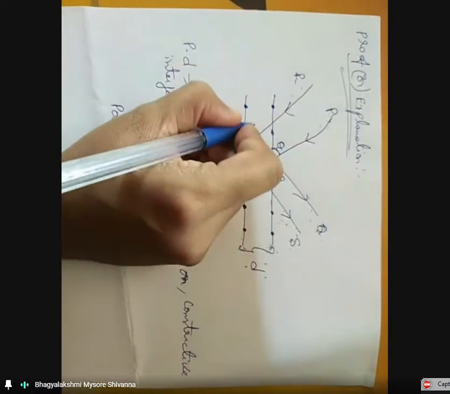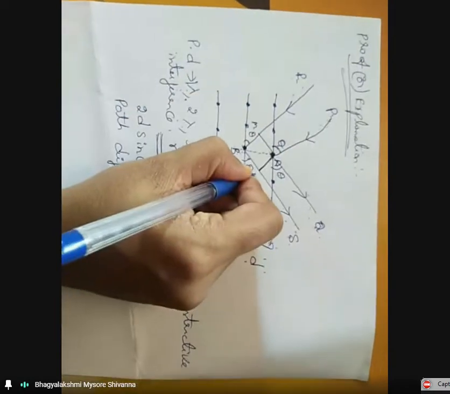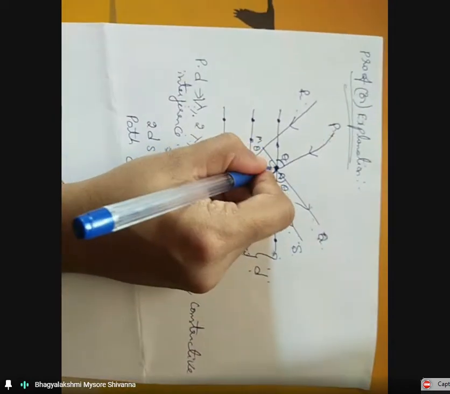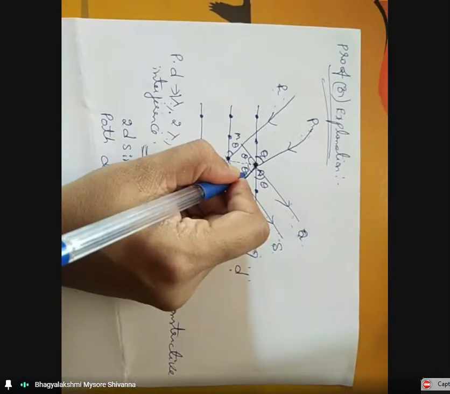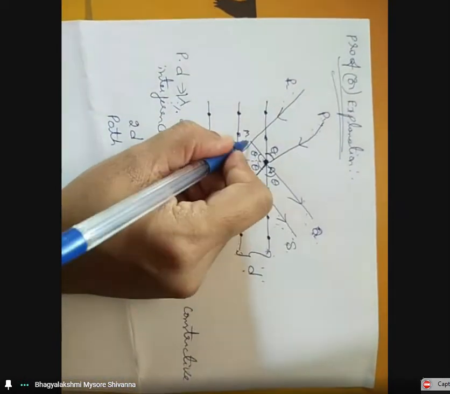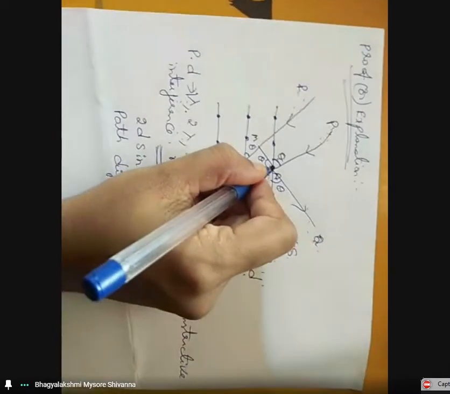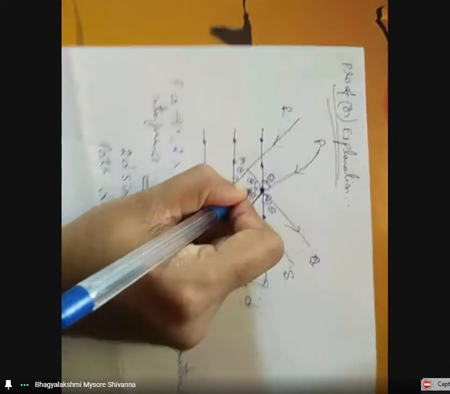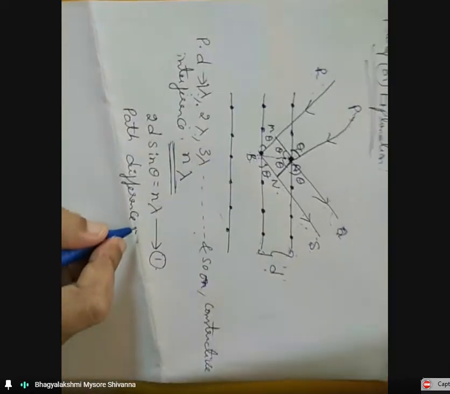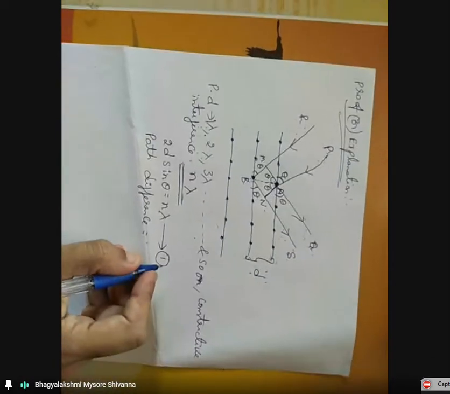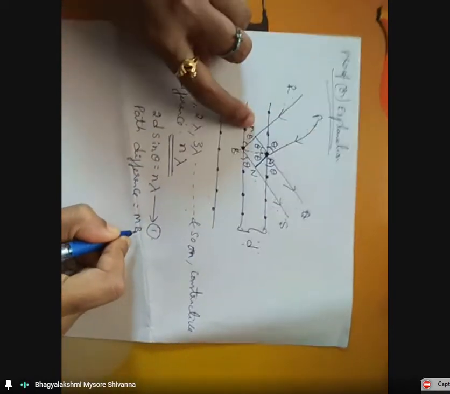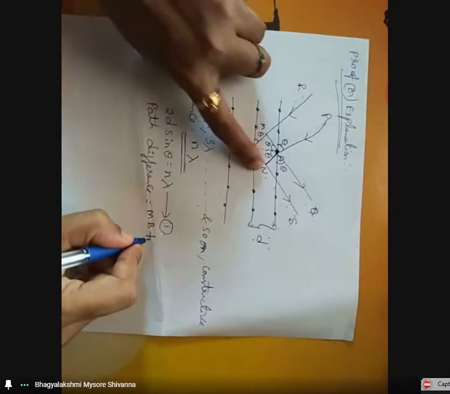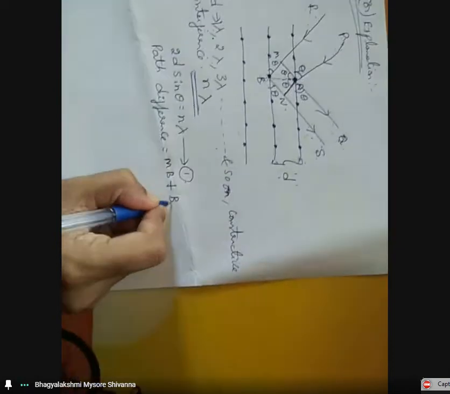Let us name the feet of the perpendiculars M and N. This angle is also theta. To determine the path difference between the scattered beams, path difference should be equal to MB plus BN.